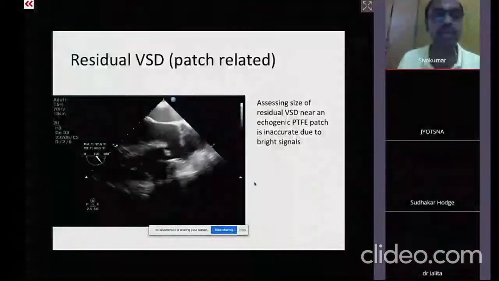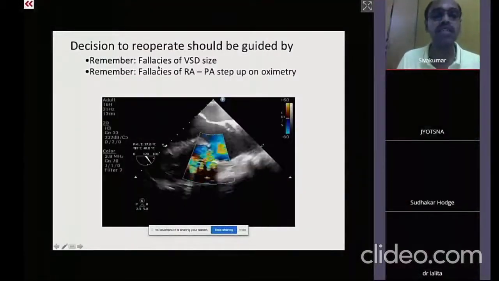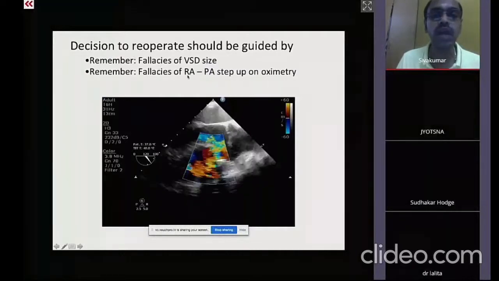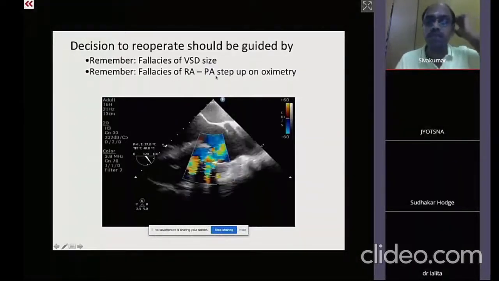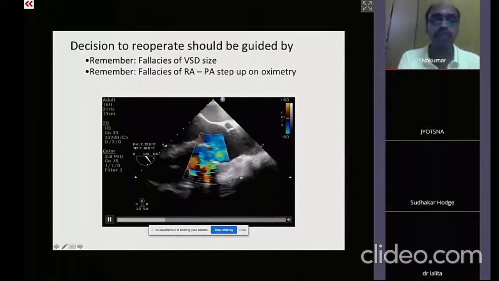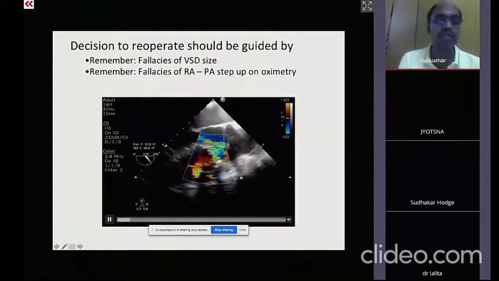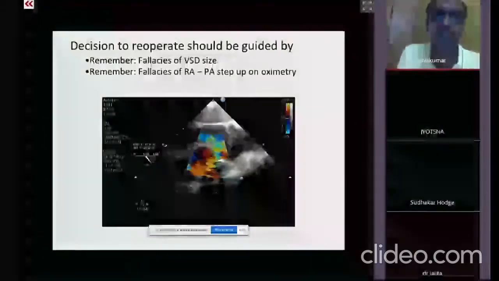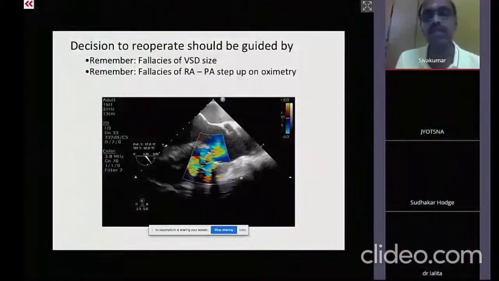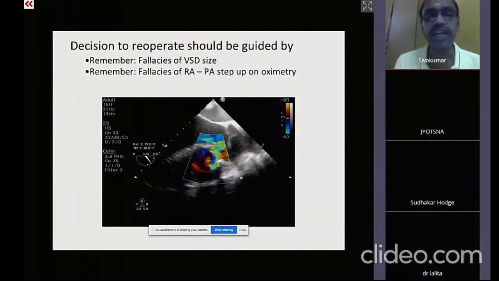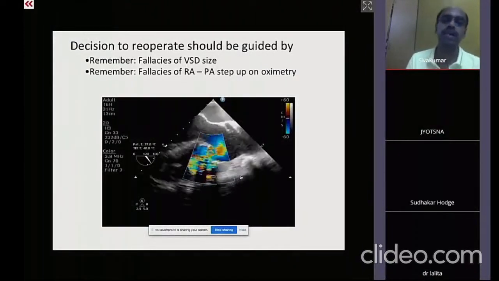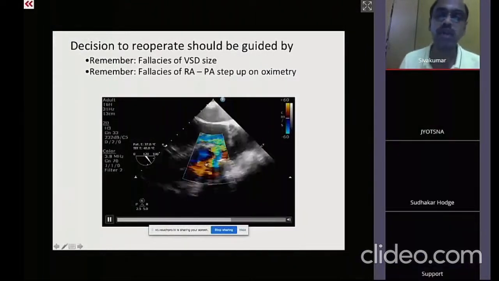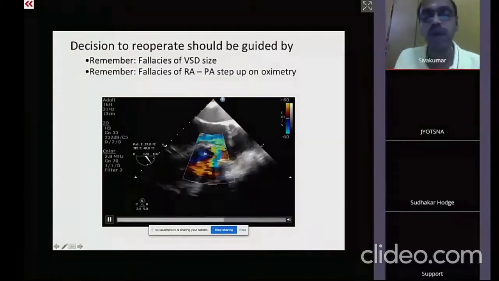The moment we see such a residual VSD despite repeated re-interventions, after the second cardiopulmonary bypass run, a common thing the surgeon does is what is called an RA to PA step-up. The RA to PA step-up is done by putting in two needles, one in the right atrium and one in the pulmonary artery. And if the step-up is less than 8%, the surgeons will say it is not an indication to go further and we can accept it. So this was a patient who had an RA to PA step-up of less than 8%.